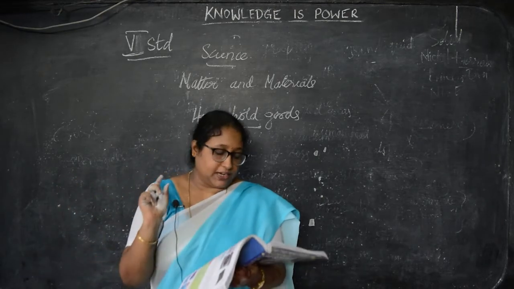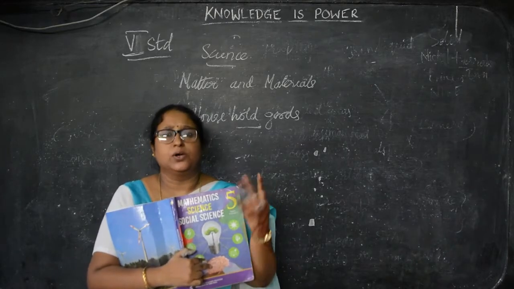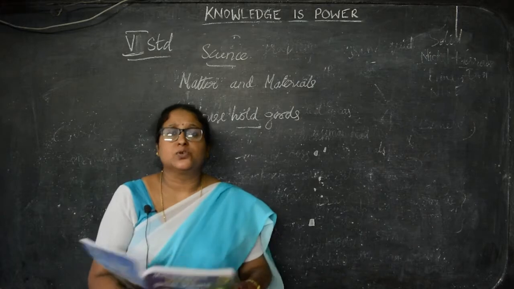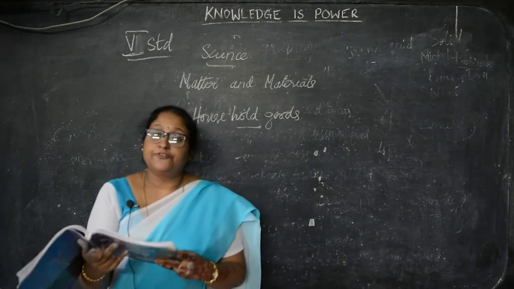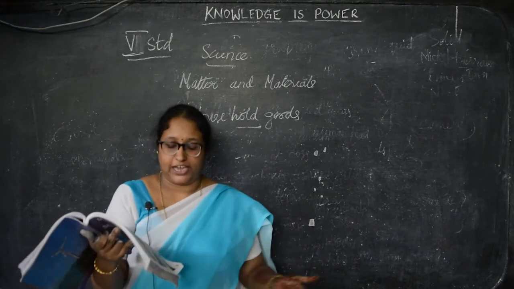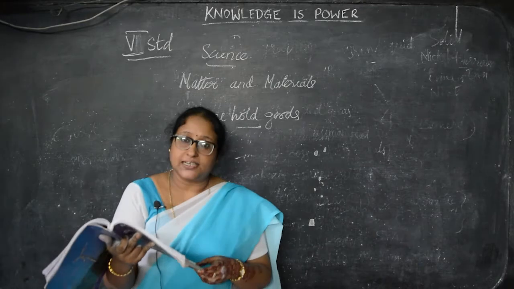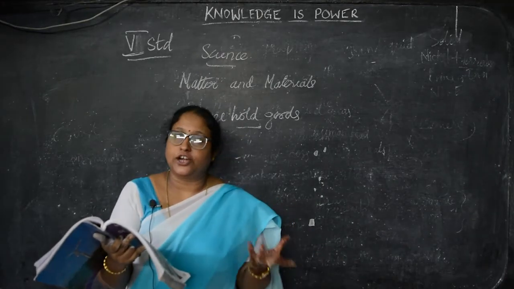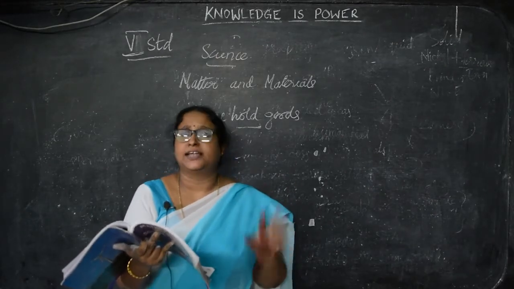The goods that are found in our house permanently, like bureau, table, fan, sofas, are the household goods that we can see in our house permanently. Household goods are furniture, like table and chair. Then kitchenwares, like stove. Then clothes, towels, beddings, boots, that is shoes, and electronic goods. So these are the household goods that we see permanently in our houses.